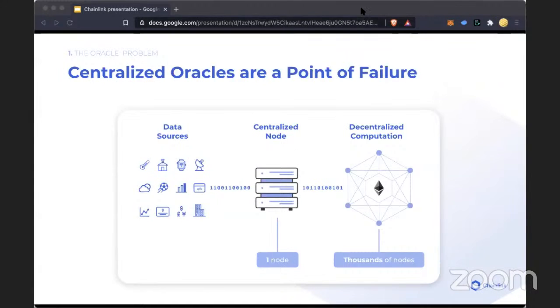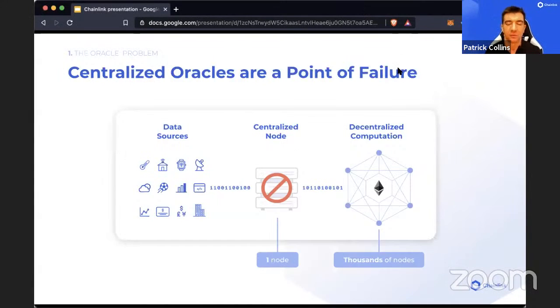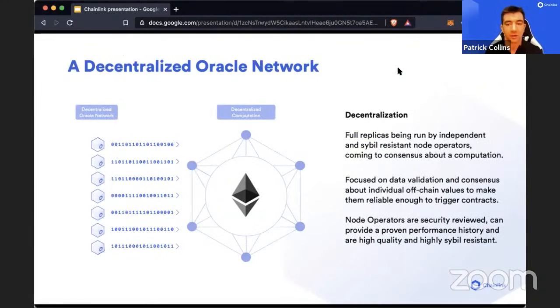So, yeah, these centralized points of failure are huge issues in the smart contract space. So how do we resolve this? We use a decentralized Oracle network.